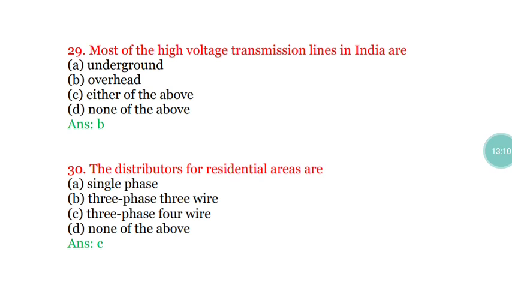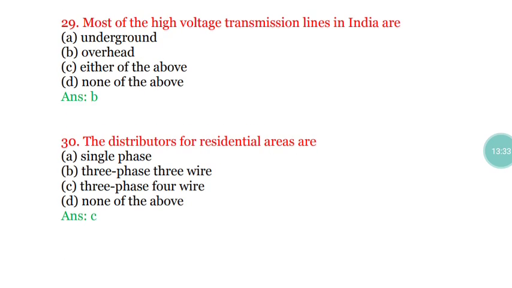The distributors for residential areas are what? Option A, single phase. Option B, 3-phase 3-wire. Option C, 3-phase 4-wire. Option D, none of the above. The distributors for residential areas are 3-phase 4-wire. The correct answer is option C. So these are the 30 questions I have covered from the topic power system.